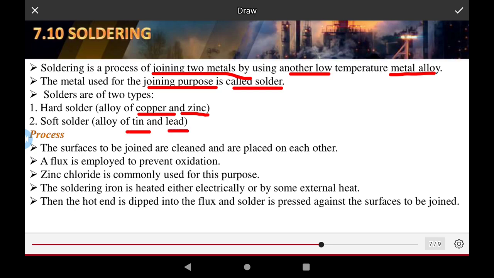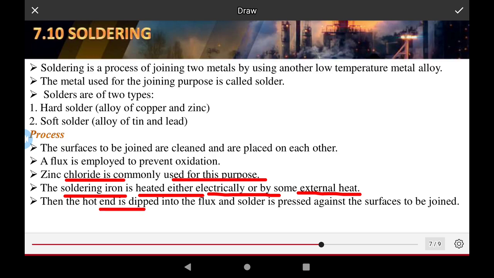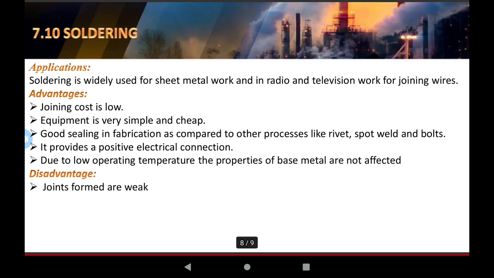The surfaces to be joined are clamped in place. Flux is employed to prevent oxidation, and a zinc electrode is commonly used for this process. The soldering iron is heated either electrically or by external heat. Then the hot end is dipped into the flux and solder, and passed against the surface of the joint.